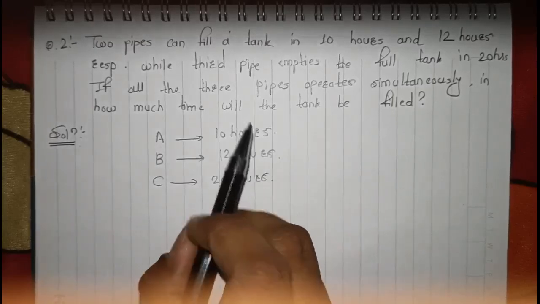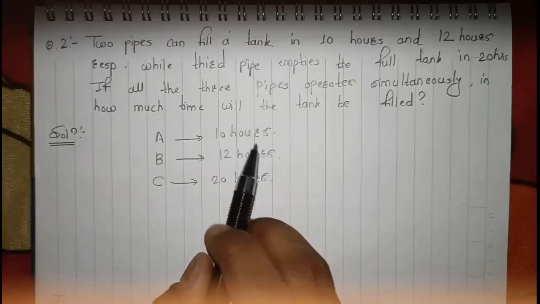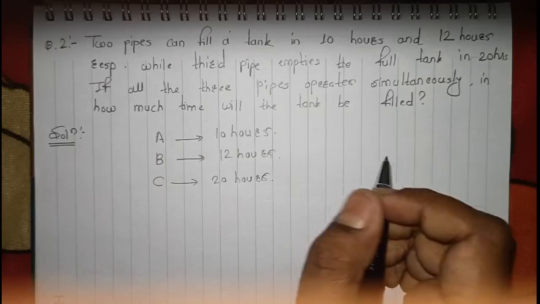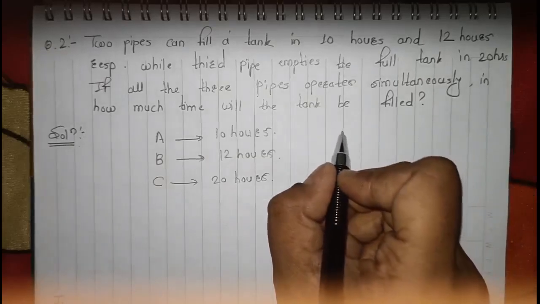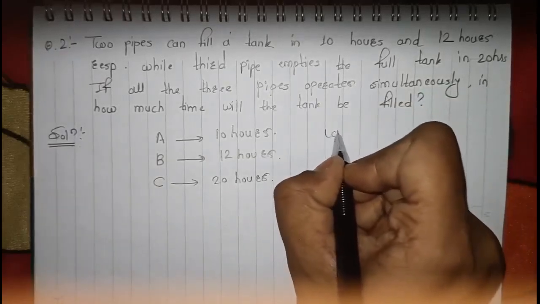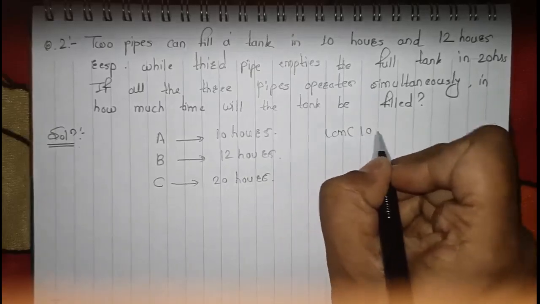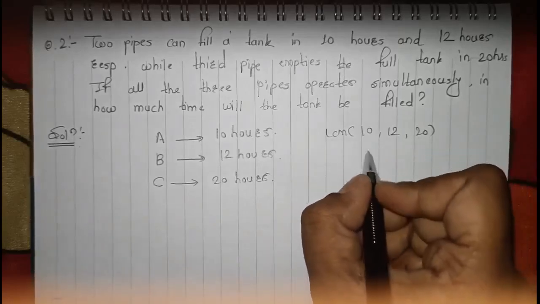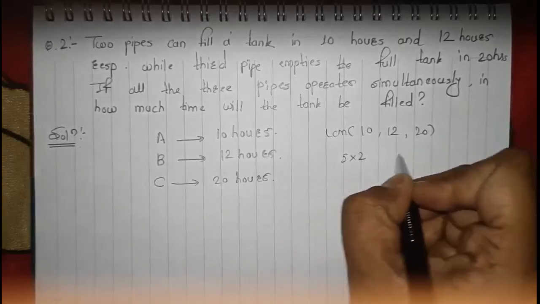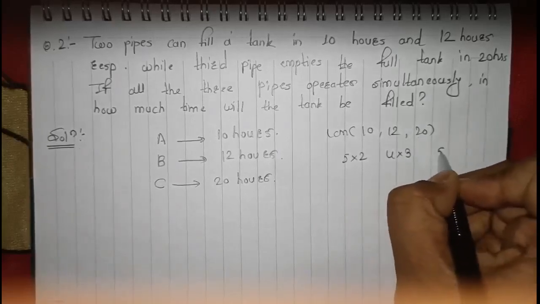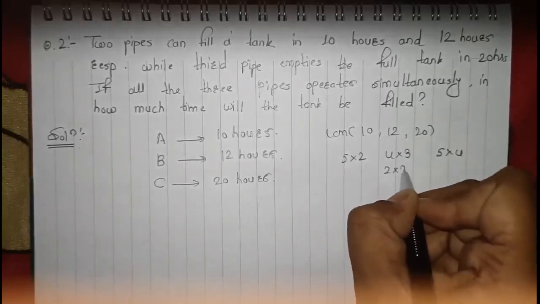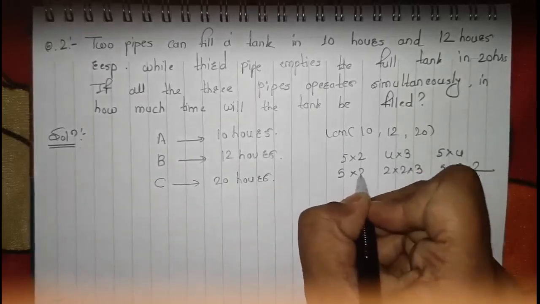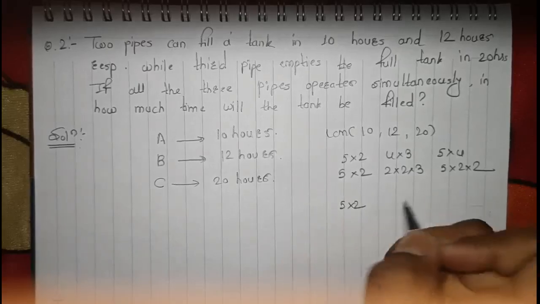Even though it is emptying, we will write it like this only, and we will get the LCM of this to get our assumed total capacity. Here we will get our LCM as our assumed total capacity. So 10, 12, 20. Write down the co-prime factors. That is 5 into 2. Here it is 4 into 3, 5 into 4. This is 2 into 2 into 3. This is 5 into 2 into 2. This is 5 into 2. So first is 5 into 2.